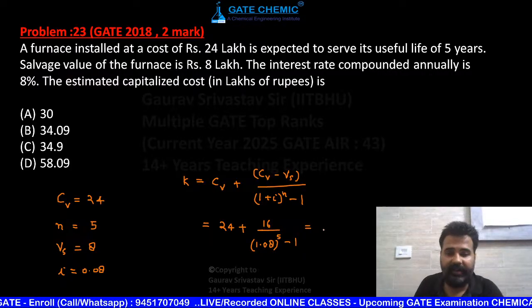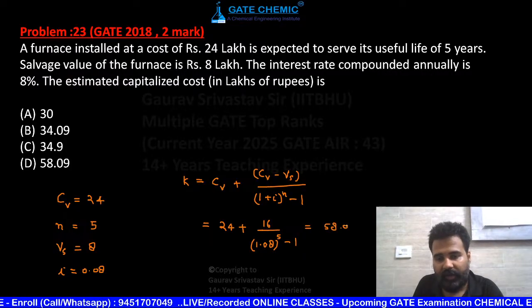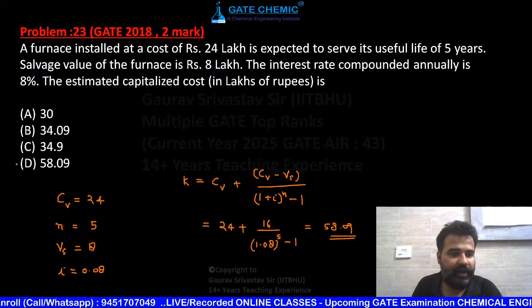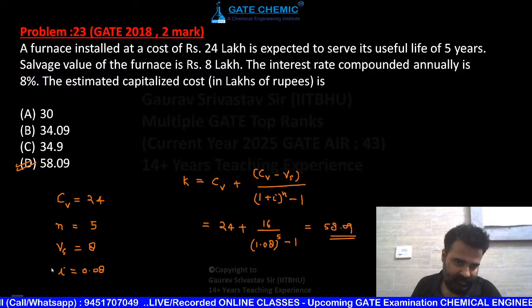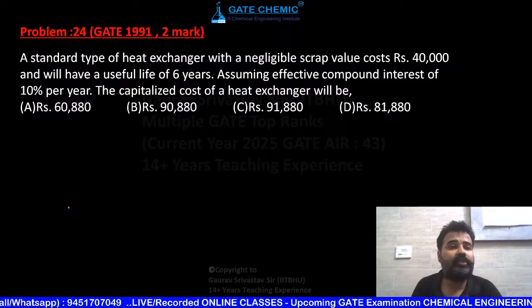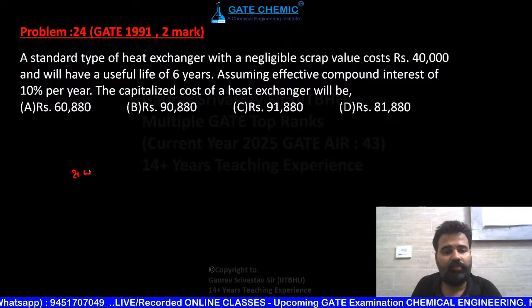D, very good, fantastic, 58.09. So D is the right answer. क्या बात है, मजा आ गया. Now these are your homework questions beta.